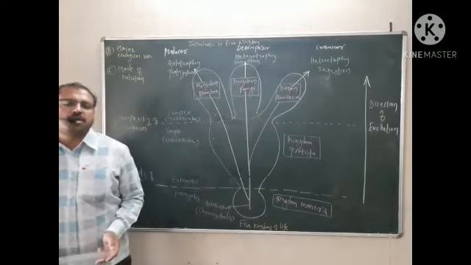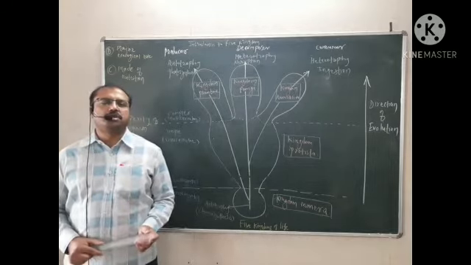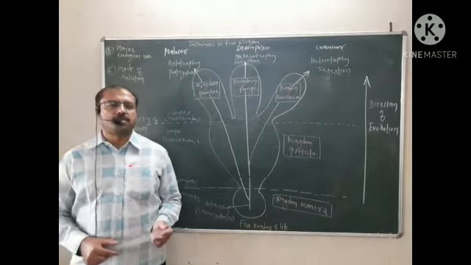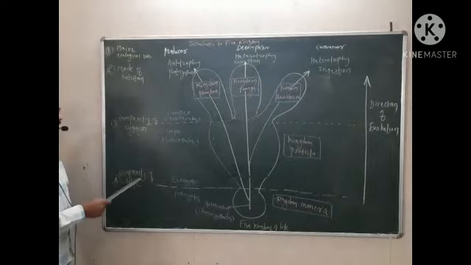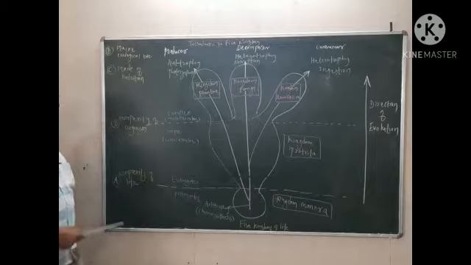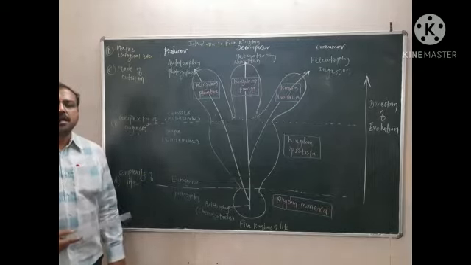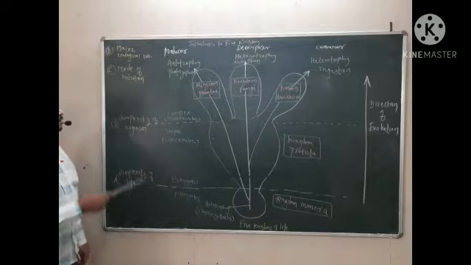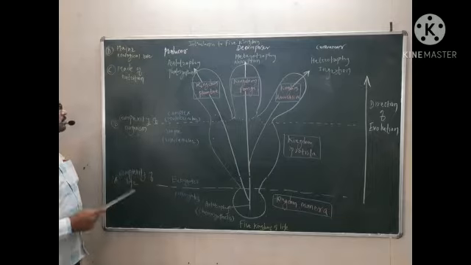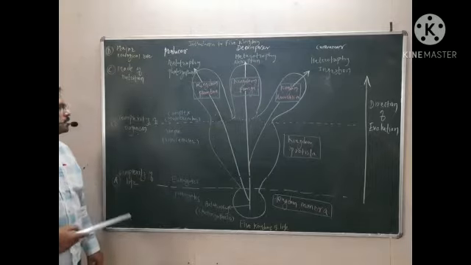Now, what are the criteria for classifying all organisms into these five groups? Generally, he used the complexity of life, how the organism is going to live, and the complexity of the organism.